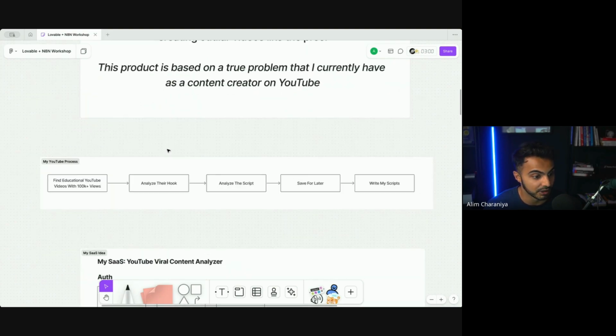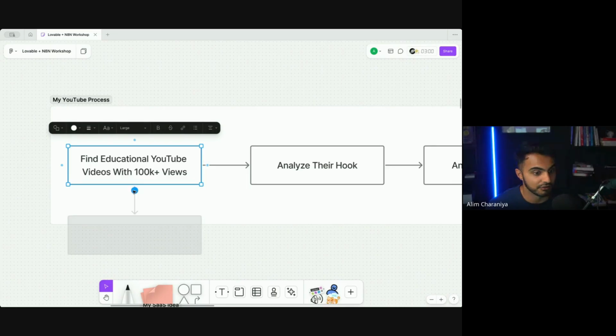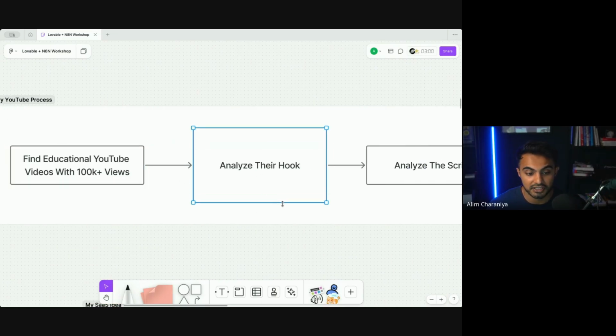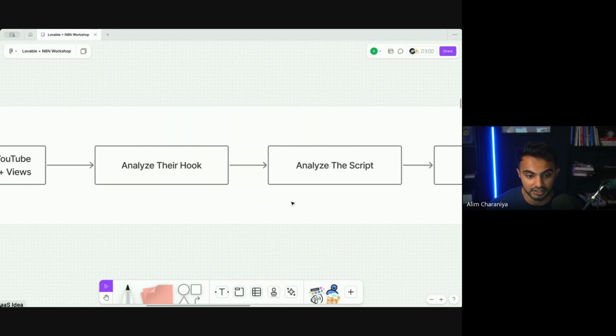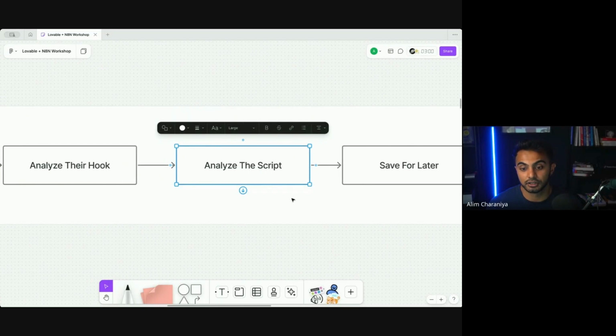So today we're going to be building this product that will pretty much streamline my process. Here's my process. Every time I want to create a new YouTube video, this is what I do. I find educational videos on YouTube that have over 100,000 views. I analyze the hook because the hook is everything when you're making content. I then analyze the script and I analyze what the delivery of that content looks and feels like.